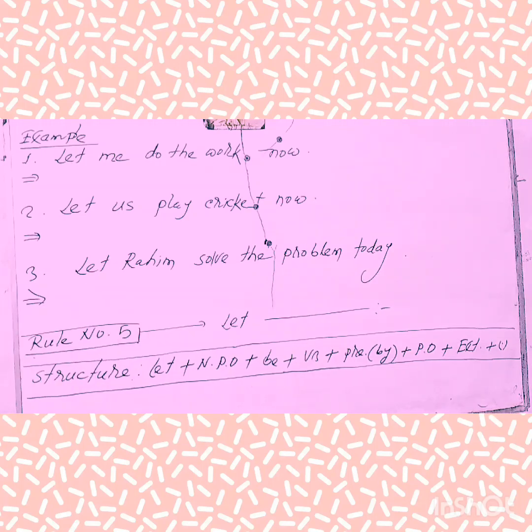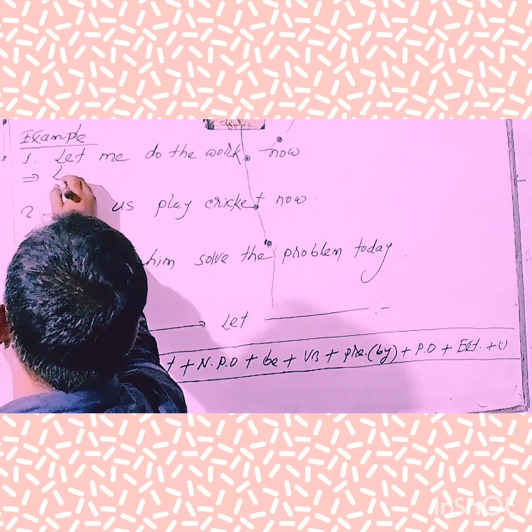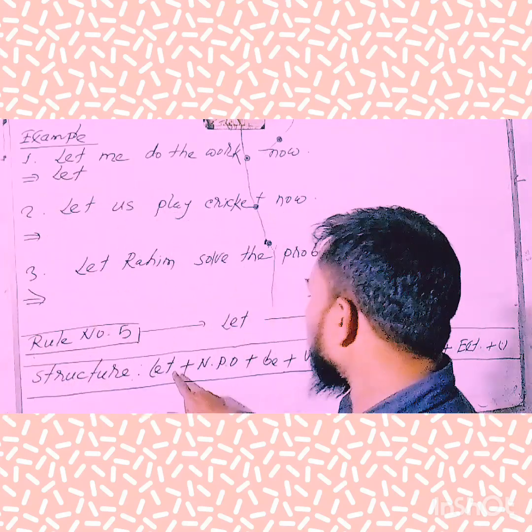Okay, my dear learners, take a look at the board and try to understand. The main requisite or precondition of this rule number 5 is that the starting word, of course, is let. If you notice such kinds of precondition in any statement or sentence of imperative sentence, at the time of converting such voice from active to passive, you have to follow the structure. So, my dear learners, at first you have to use let.